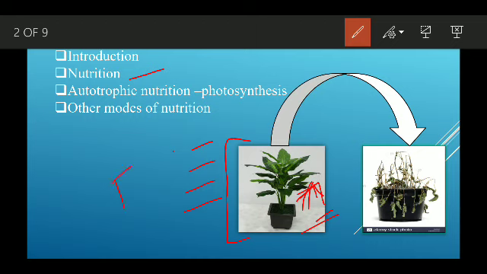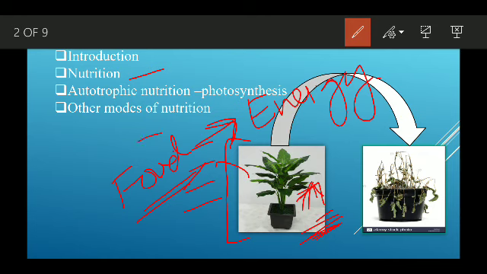So what is actually food? Food is the substance or material taken by the living organism from which they derive some energy.